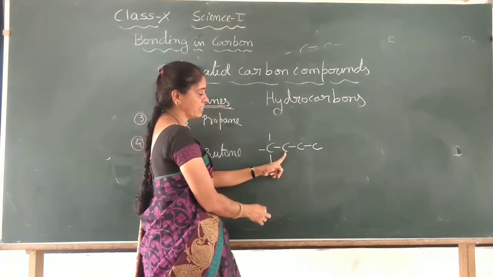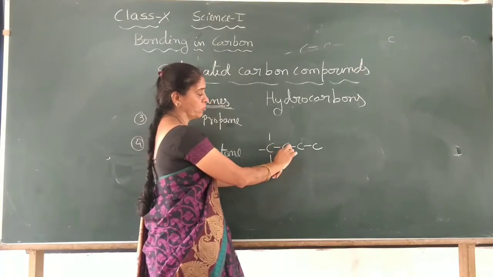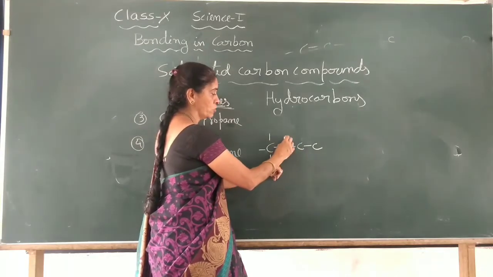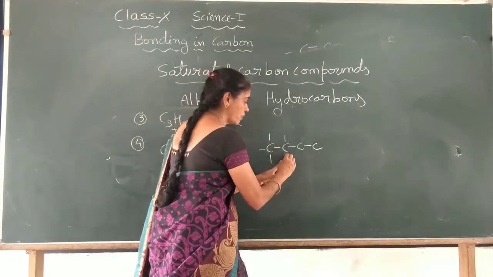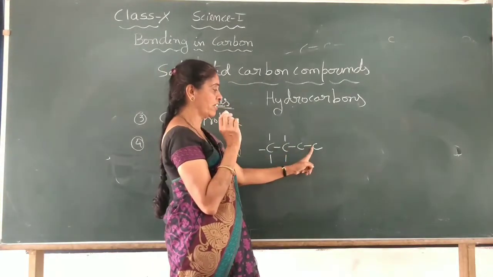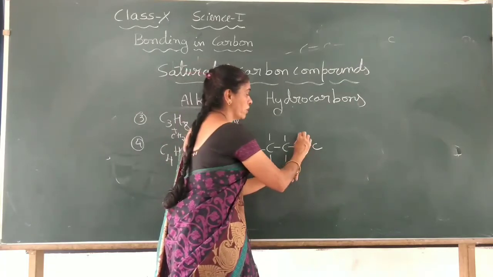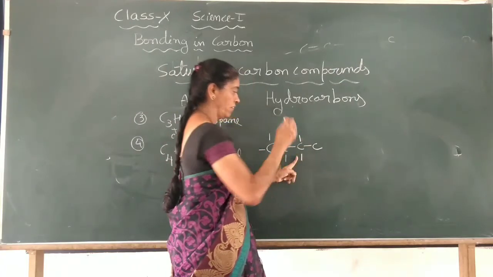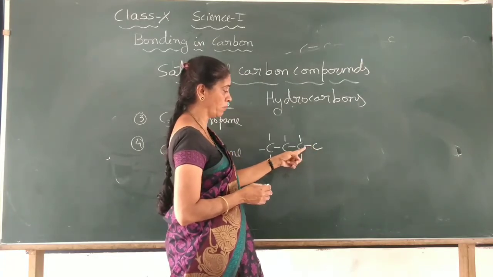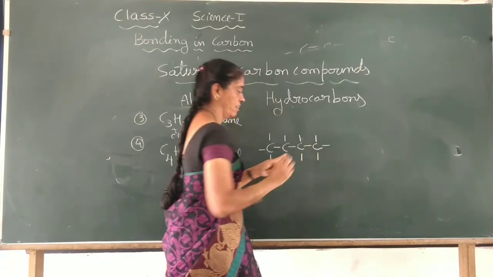Now if you take this carbon, 1 bond is formed with this carbon atom and 1 covalent bond with this carbon atom. So 2 bonds are already formed for this one. So 2 more you have to show so that it becomes tetravalent. For this carbon also, 2 bonds are already represented. So 2 more covalent bonds you have to show here, I will draw it this way. And this last carbon, only 1 bond we have shown. So 3 more I have to show like this, right?